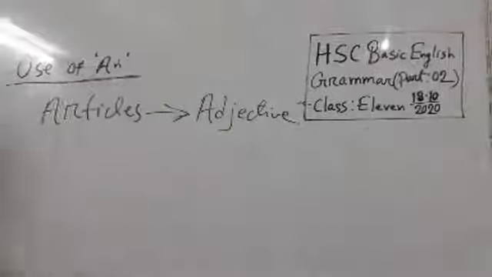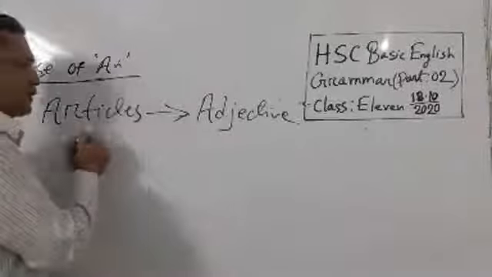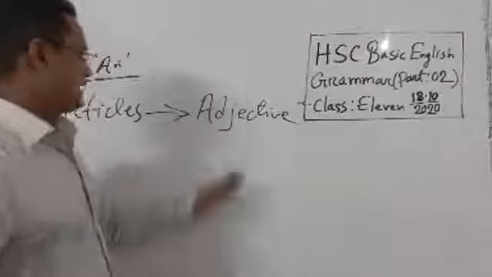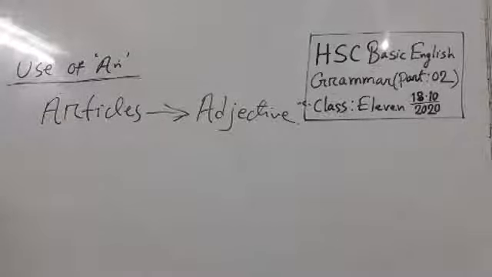Articles are adjective. So I think some of you are astonished to hear that articles are adjectives. Why are they adjectives? Because they describe the noun. Articles always describe the noun of a sentence. That's why it's an adjective. Okay.